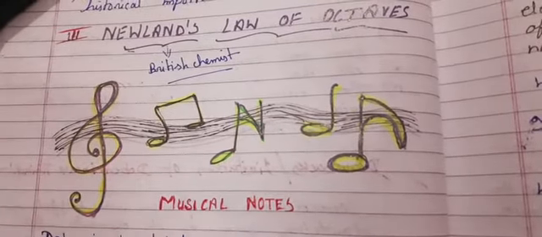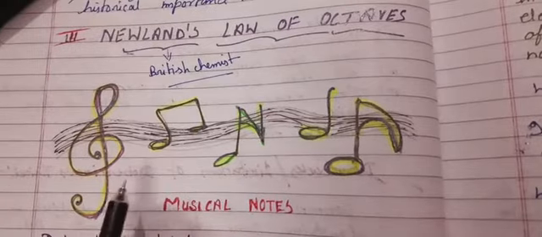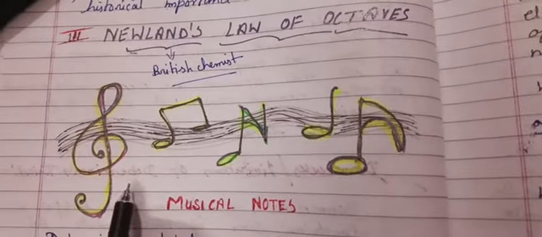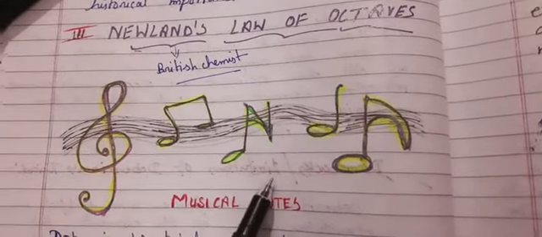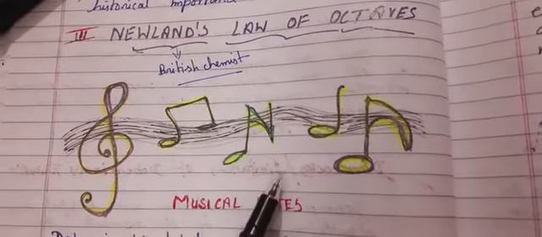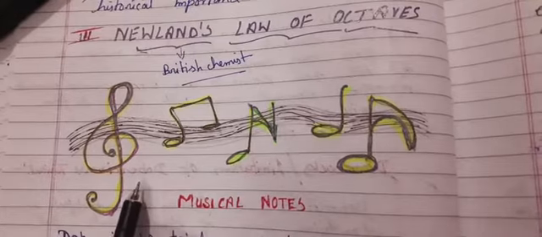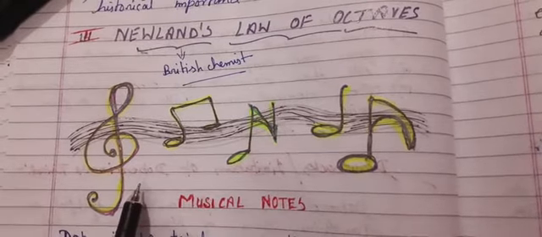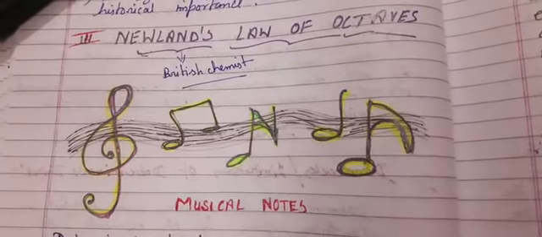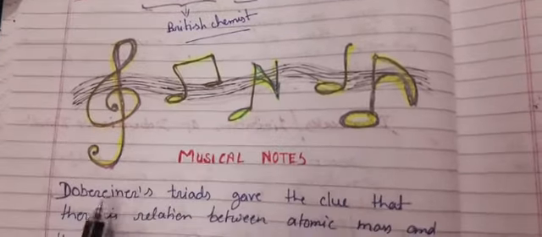He said that if we arrange all the elements according to increasing order of their atomic masses, every eighth element's property is similar to the first element's properties. Are you getting what he said? You just see what I have noted. If you want, you may note down this one.